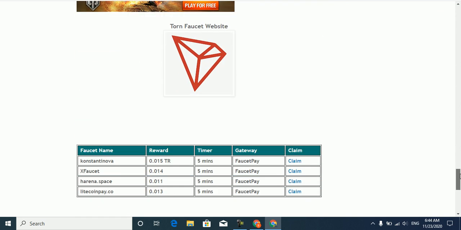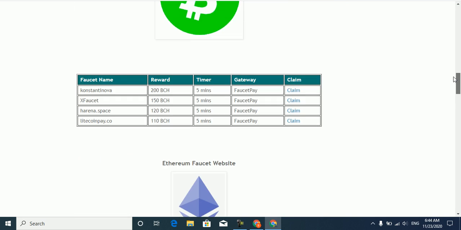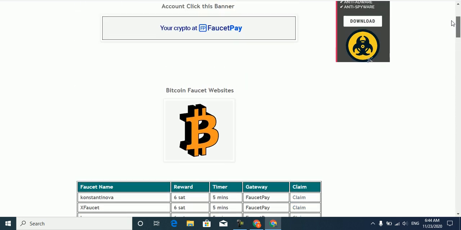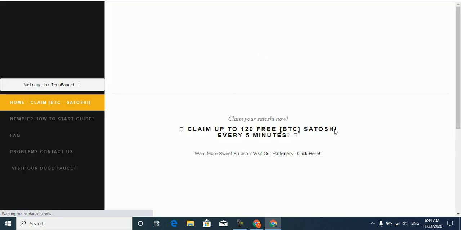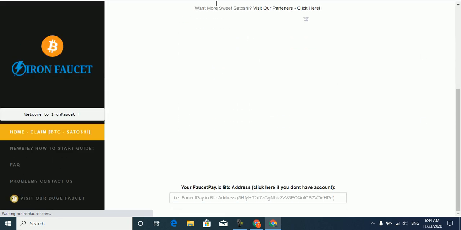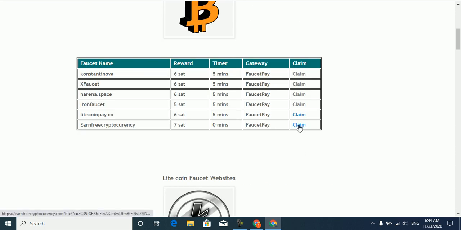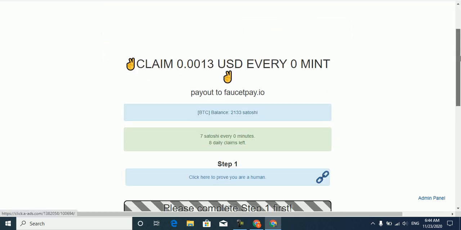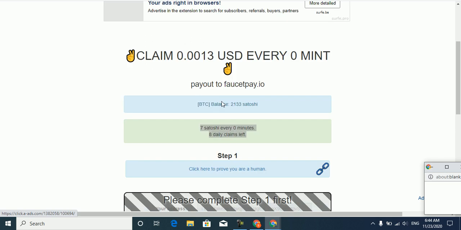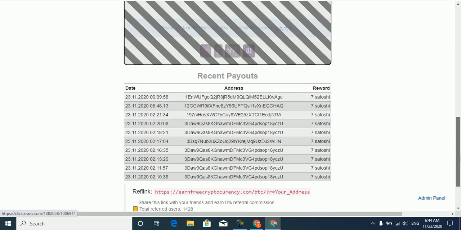This is all the cryptocurrency available in this blog, and you can just click it and claim your free faucet. Like this one, I click claim, the blog will open and I can claim my free faucet from here. And the next one, like this one. So I click, this blog will open, and you can claim every 8 minutes.